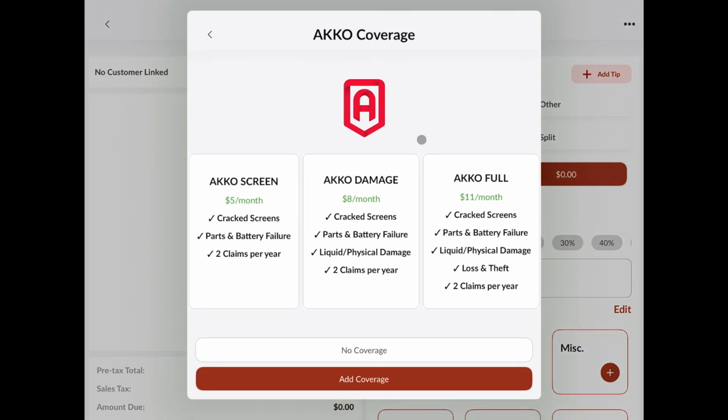Making sure that your business has multiple revenue streams is very important, and so I encourage everyone who's able to try out the AKKO integration and find out if AKKO is a good fit for your store and your customer base.